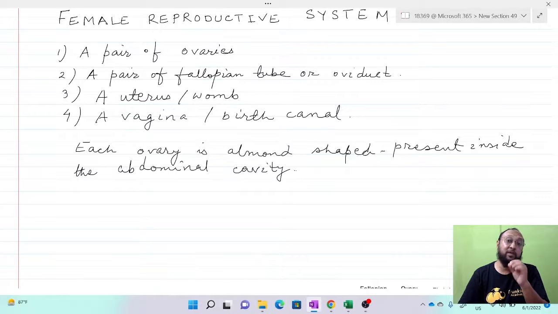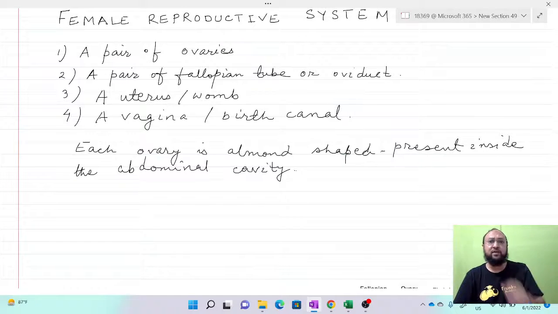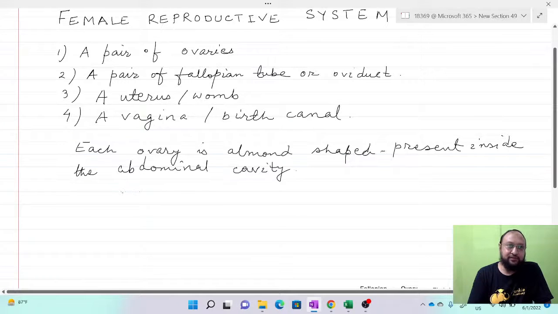This is an important point for the exam. Some students get confused in the multiple choice question. The option is written as: the immature ovum is present right from the birth. They think that is the wrong option. Okay, no. Immature ova are present right from the time they are born. So this is an important point. Ova start maturing after puberty, so at this point you are right.